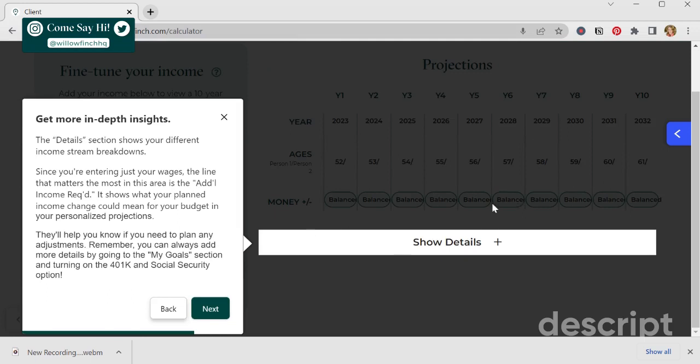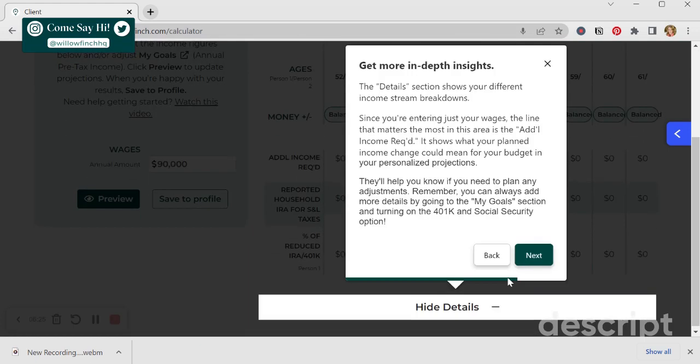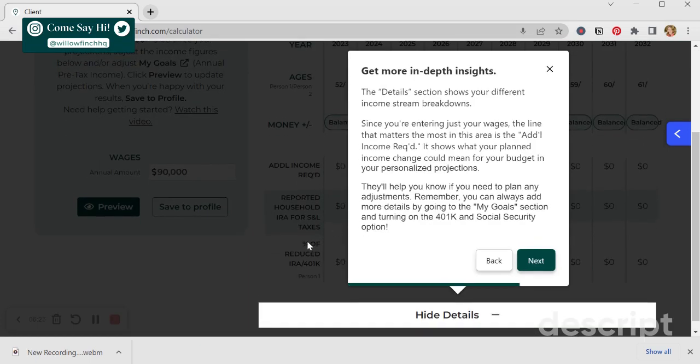And then this section gives you more in-depth information. Because you are only entering your wages here, you won't see the information about the IRA and reduced 401k percentages because they're not getting entered in the different lines of data for the system to use. They do help you plan and make adjustments if those income streams are relevant to what you're working on. So if you need that, you can go back and add that in by saving it in the My Goals section and turning it on. But if you don't, then you don't really need to worry about that part.